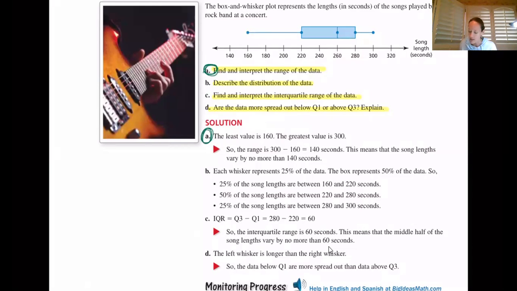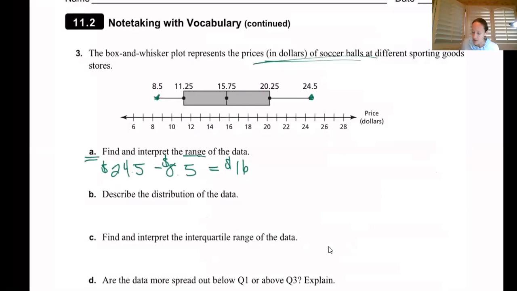And so what they're doing is, once again, seeing the least, seeing the greatest, doing the subtraction, which is what we just did with our price of soccer balls. And then they go on and explain this means that the song lengths vary by, well, they were talking about songs in there. So the song lengths vary by no more than 140 seconds. So we can actually do the same thing, but in ours, we could say that interpreting the range of our data, the prices of the soccer balls